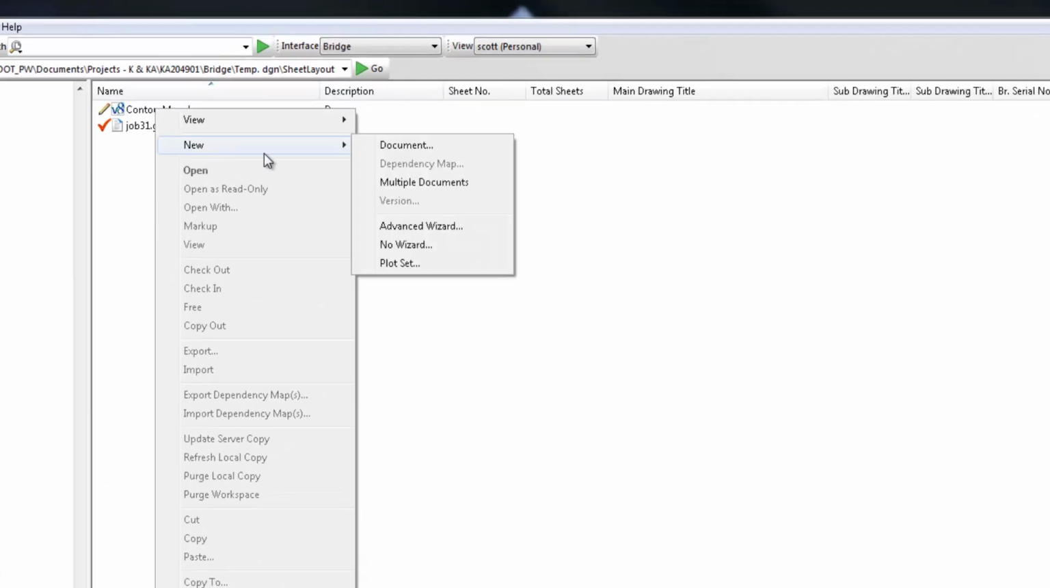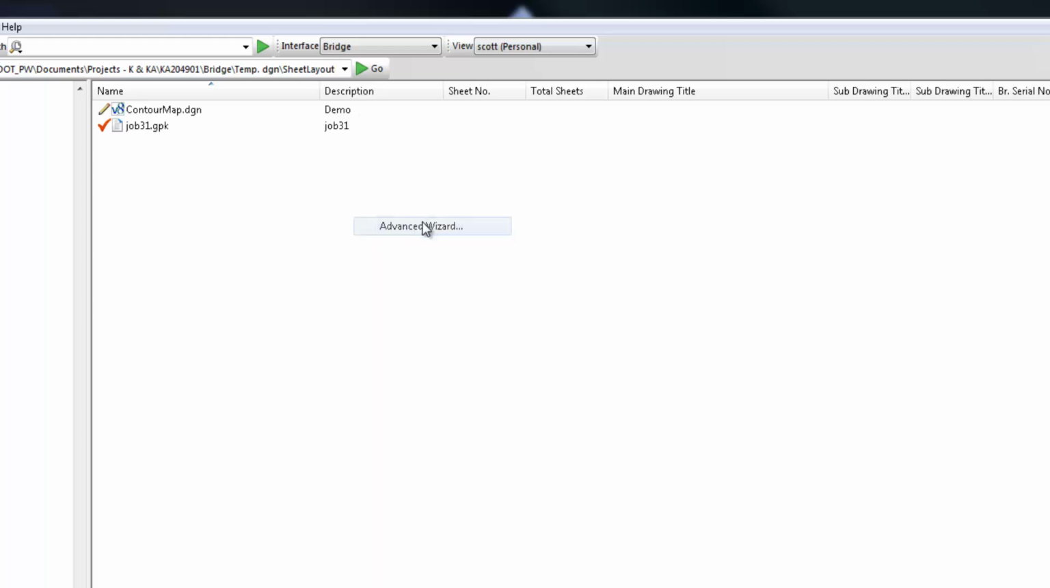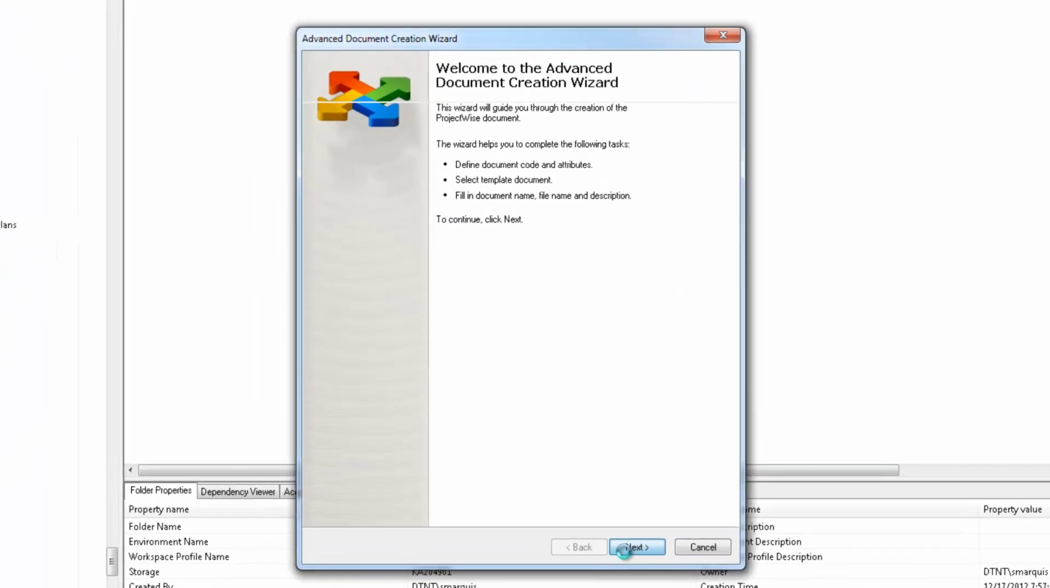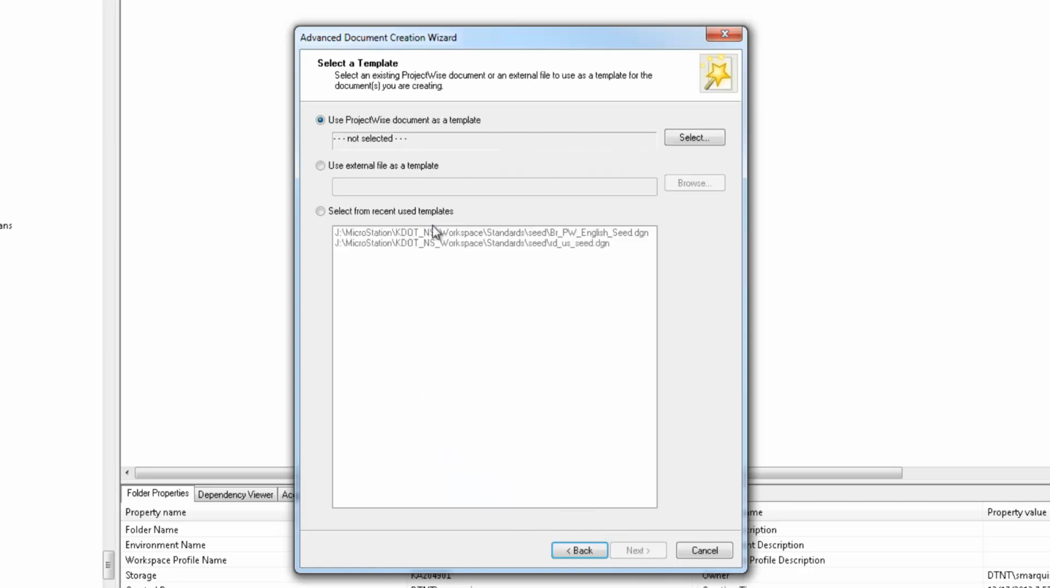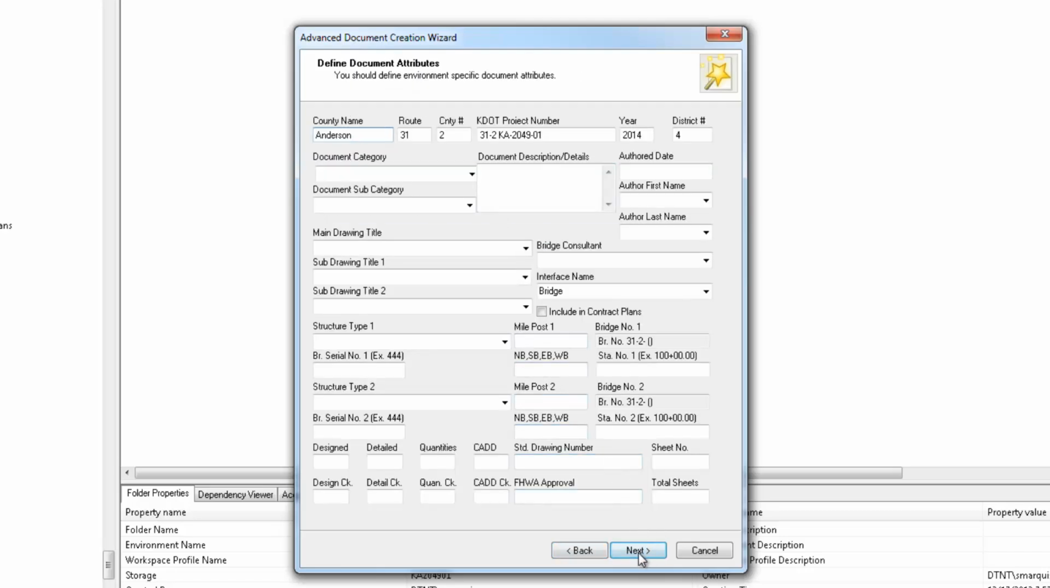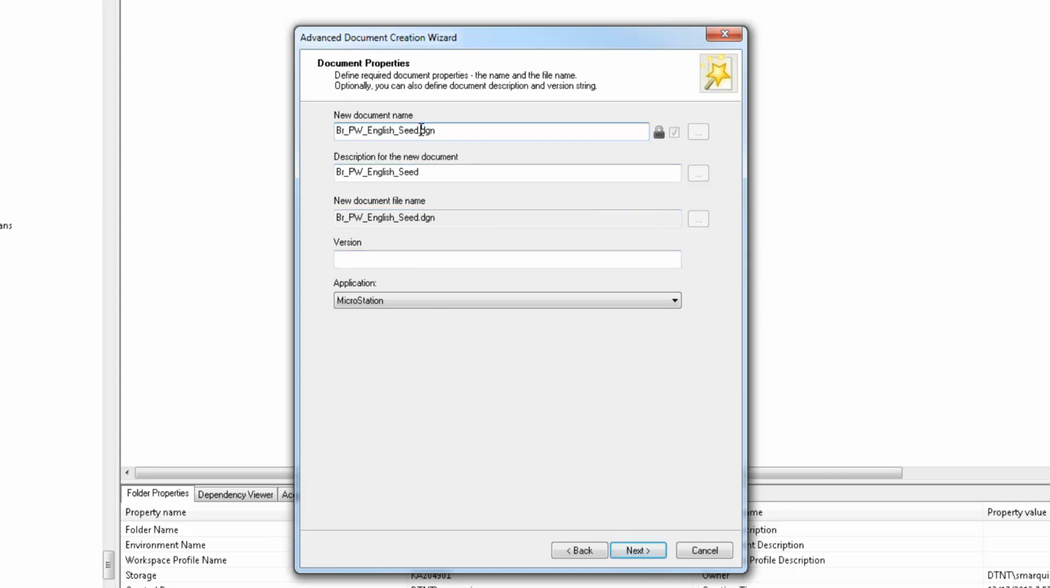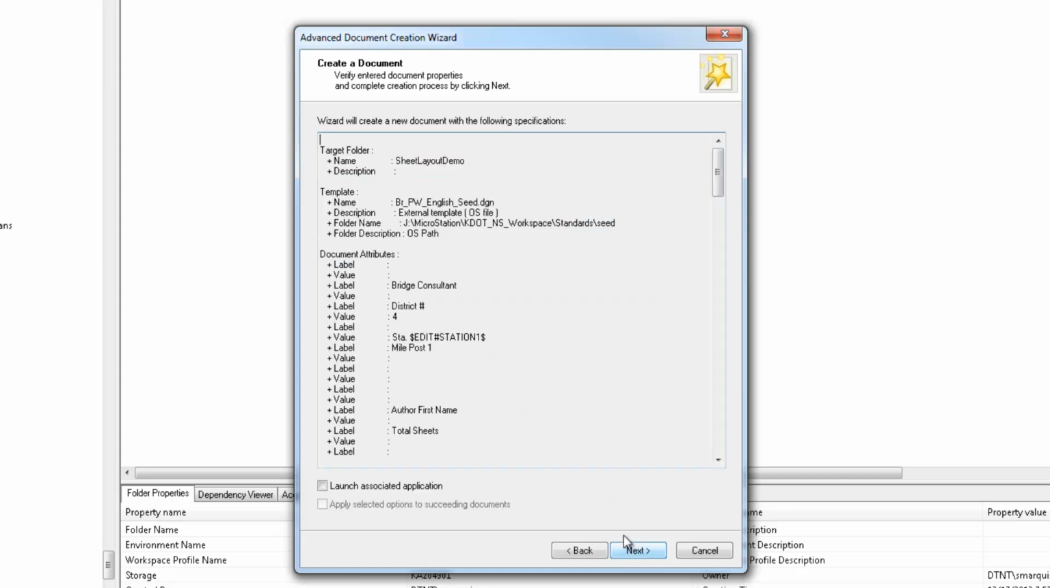Start by creating a new drawing using the advanced wizard. Or select the BR/PW English seed file. Or rename it to your typical naming convention for a contour or a construction layout map. We're going to launch the associated program.